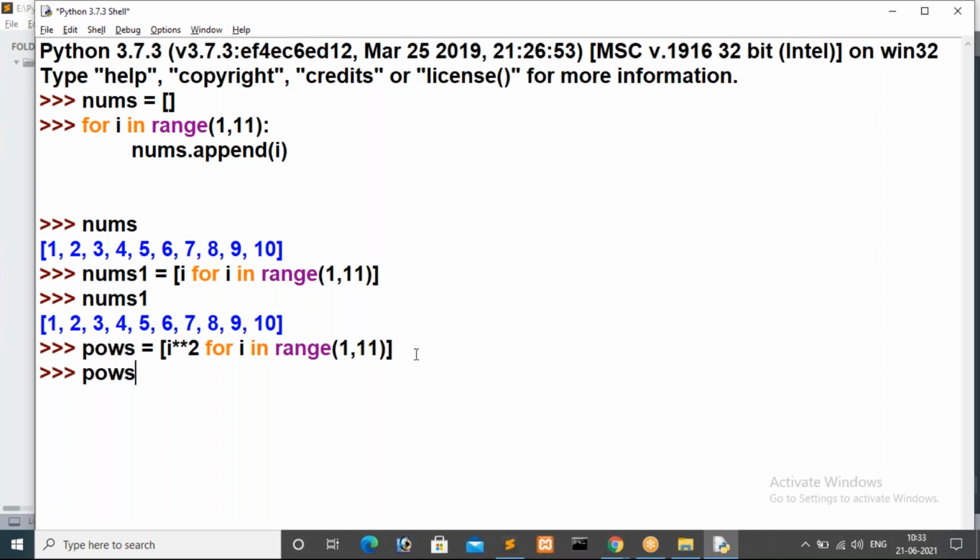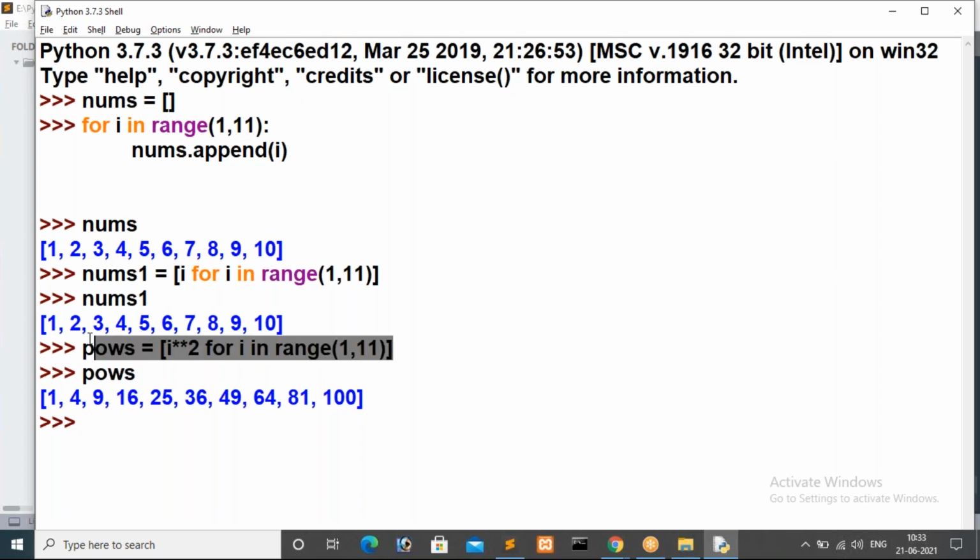Now you can check powers. 1 4 9 16 25 36 49 64 81 100. Every time we are getting power values, right? If you want to implement same logic, you have to specify I double star 1 here, I double star 2 here. In a single line I'm getting power of these values. I hope it is clear to you guys what we are doing here.